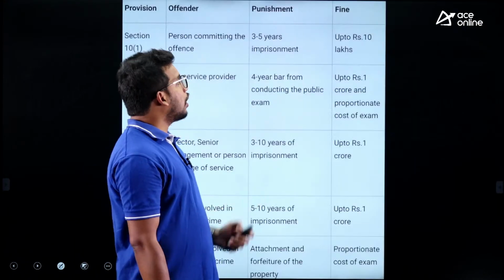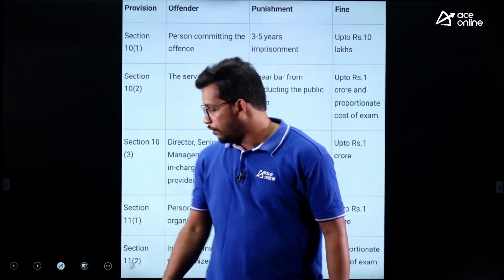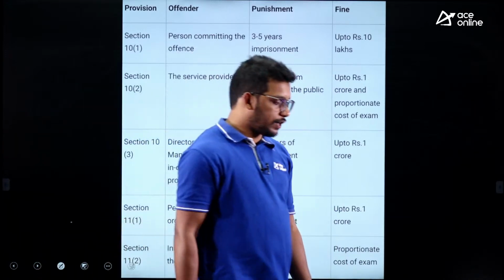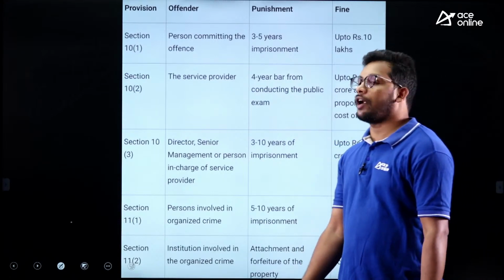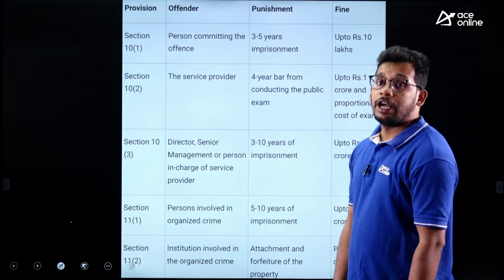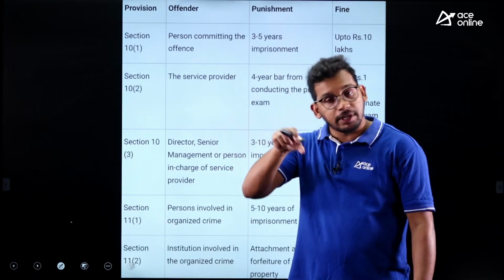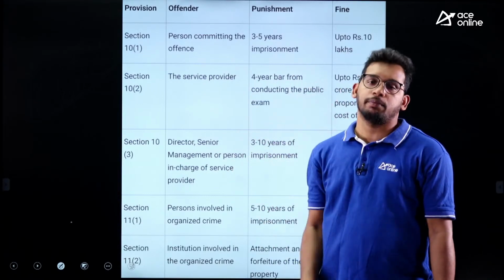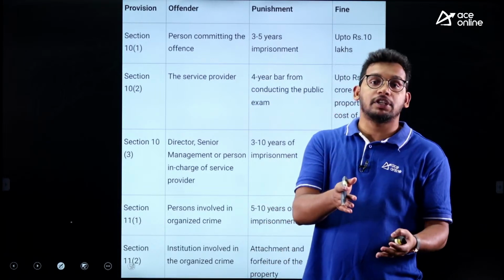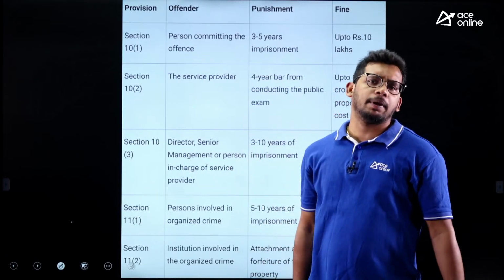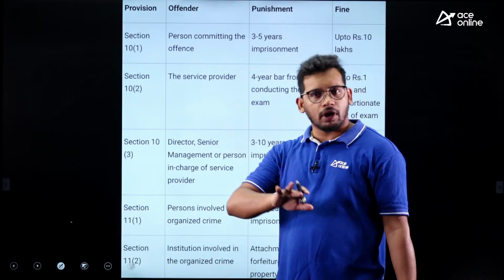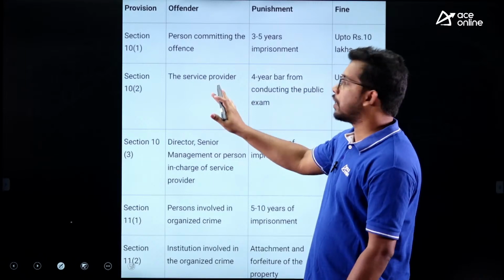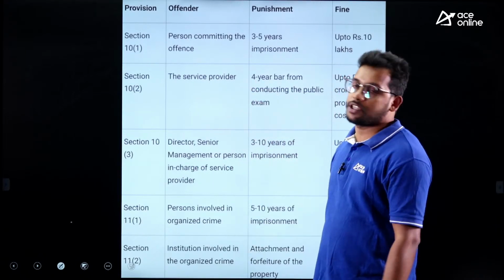All right. Now what is the fine? This is also important for us. What fine is imposed on the persons? See, this cheating can happen from the person who is writing the examination, or from another person who is involved in the question paper making, or maybe government officials who are involved in transferring the papers. So there are a lot of members who can be involved in this cheating. So different sections of this particular act mention different types of punishment.